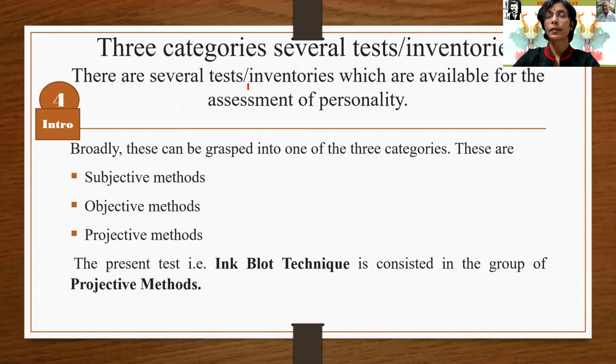There are several tests or inventories available for the assessment of personality. Broadly, these can be grouped into one of three categories: subjective methods, objective methods, and projective methods.